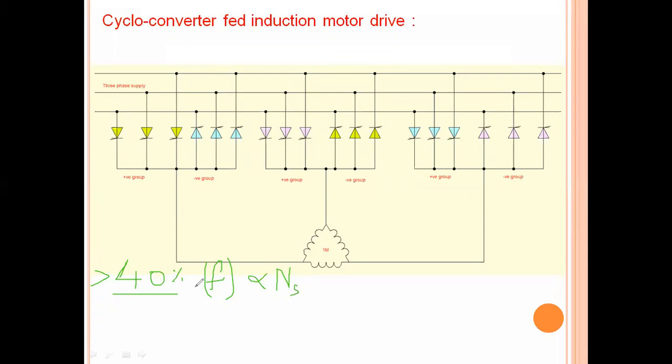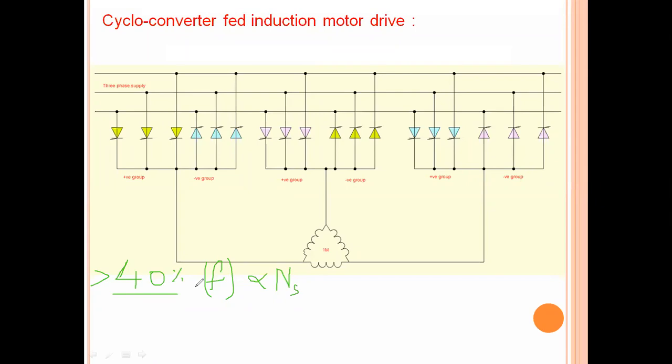Because we are restricting the frequency to 40% of its base value or the supply value, the operating speed is also restricted to 40% of the synchronous speed, so that we can eliminate the harmonic content. That means we can operate the induction motor smoothly. So the motor performance is not degraded under 40% speed.